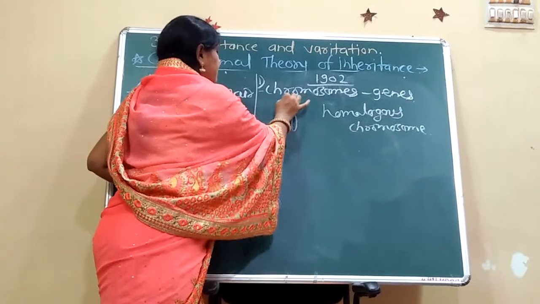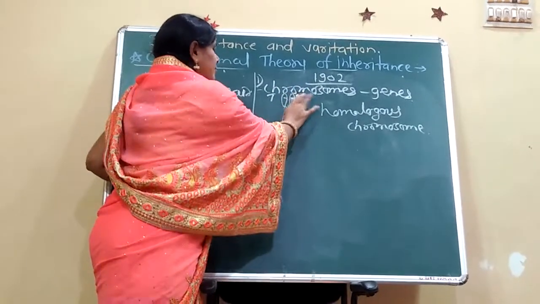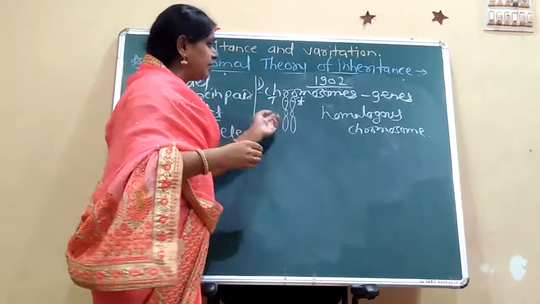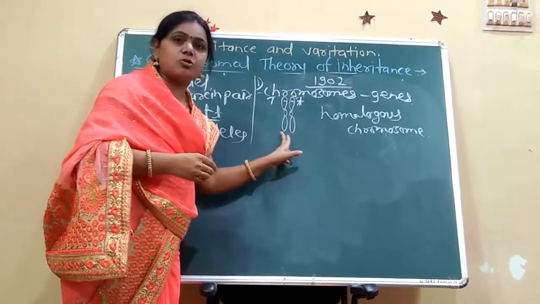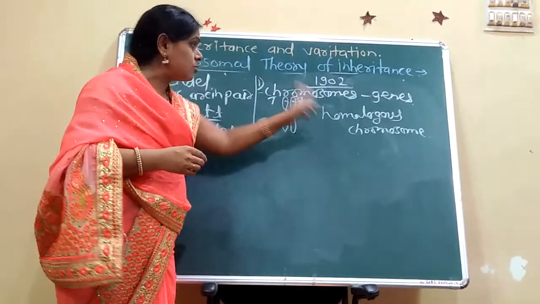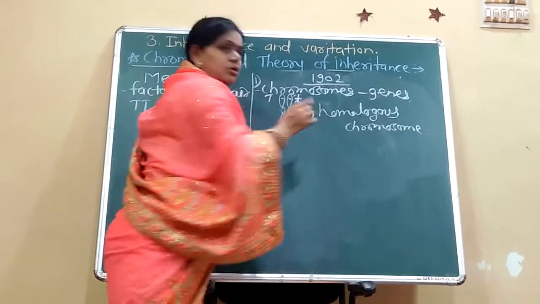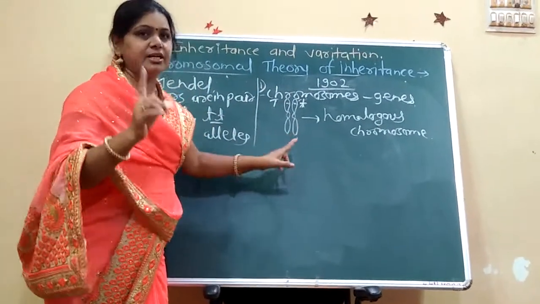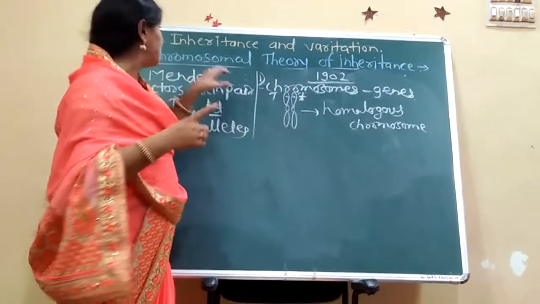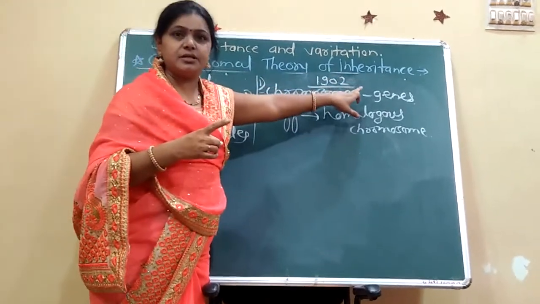Here the gene may be the small t also. These chromosomes are in pair, and they are homologous chromosomes. This is the first concept of the chromosomal theory of inheritance.